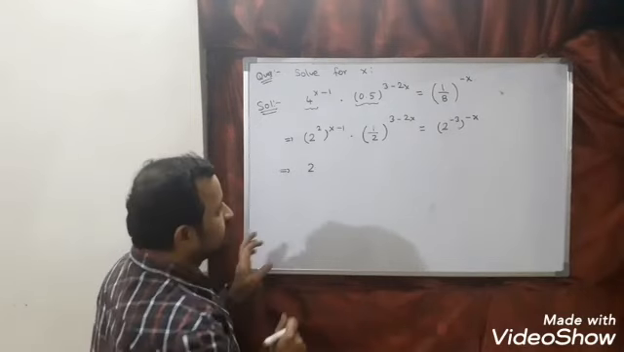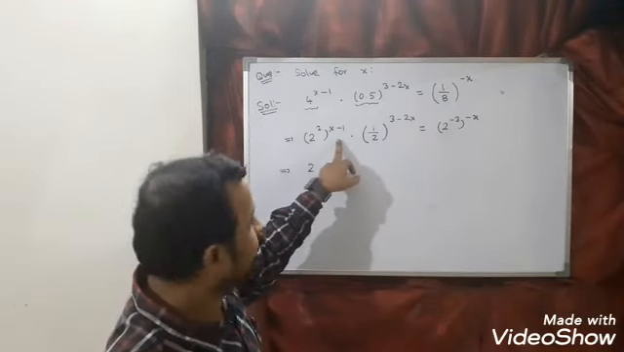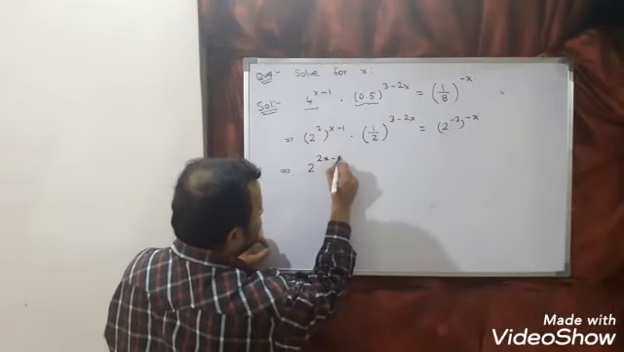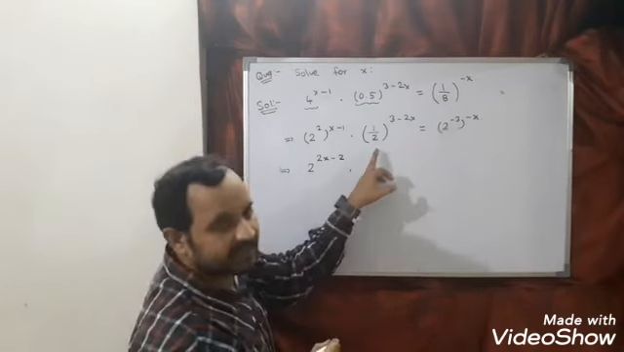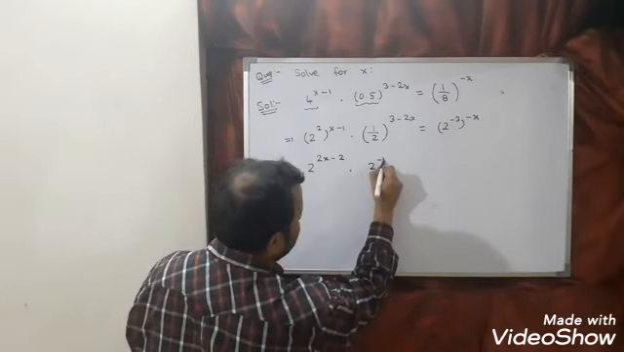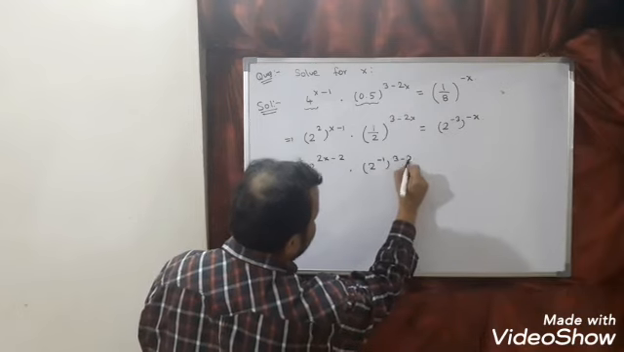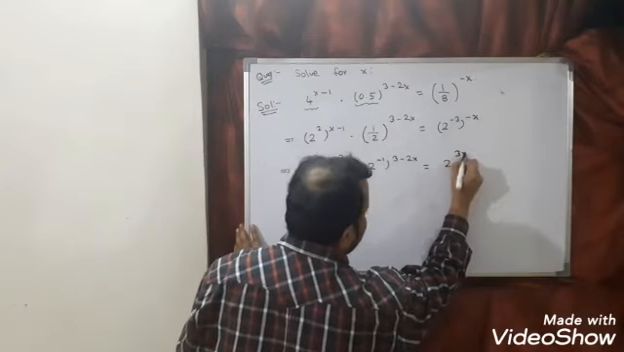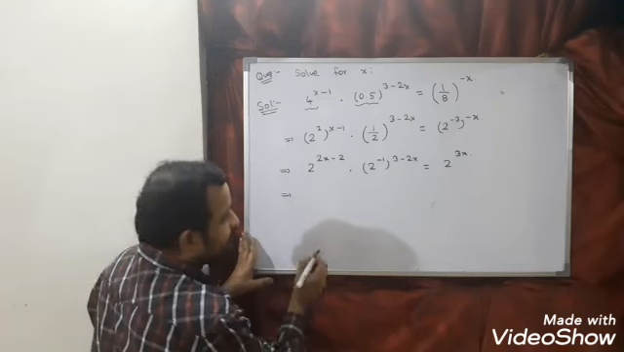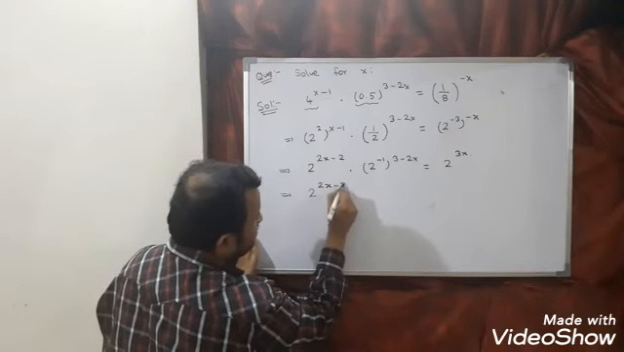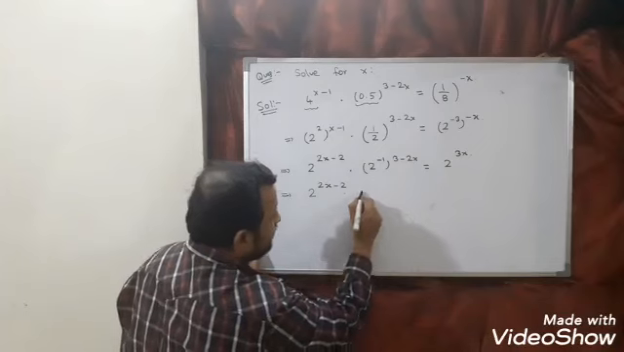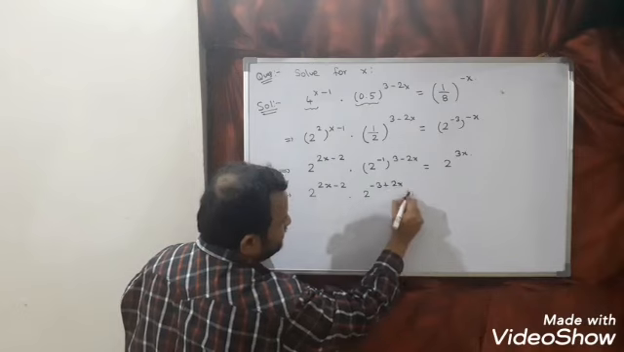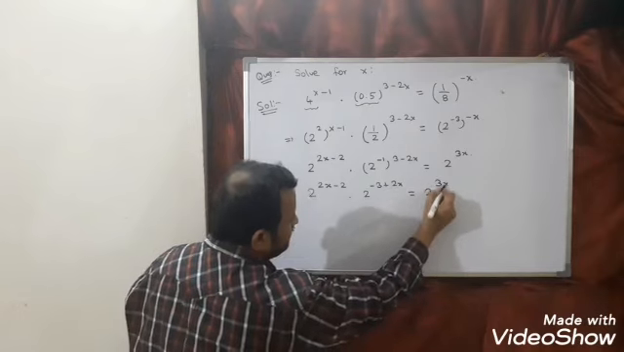So (a power m) power n we can write as a power mn, multiplying the powers. So what will you get? 2x minus 2 into 1 by 2, which we can write as 2 power minus 1. Here 3 minus 2x is equal to, multiplying, 2 power 3x, or we can write this as 2 power 2x minus 2 into minus 1, multiplying inside. So 2 power, what will you get? Minus 3 plus 2x is equal to 2 power 3x.